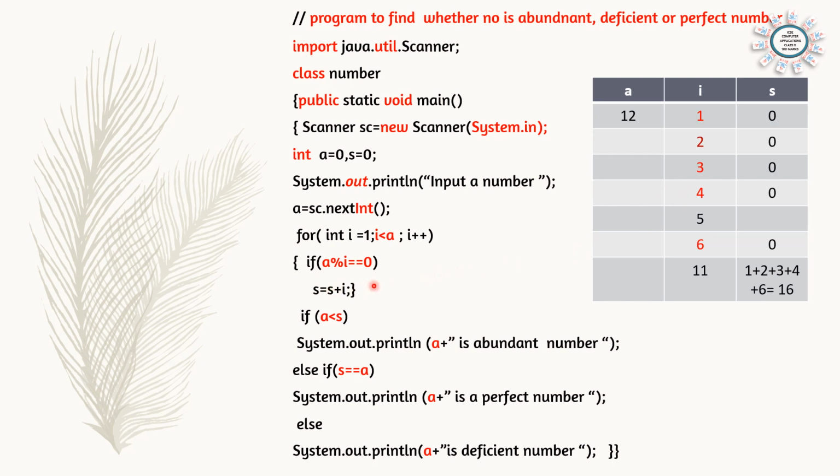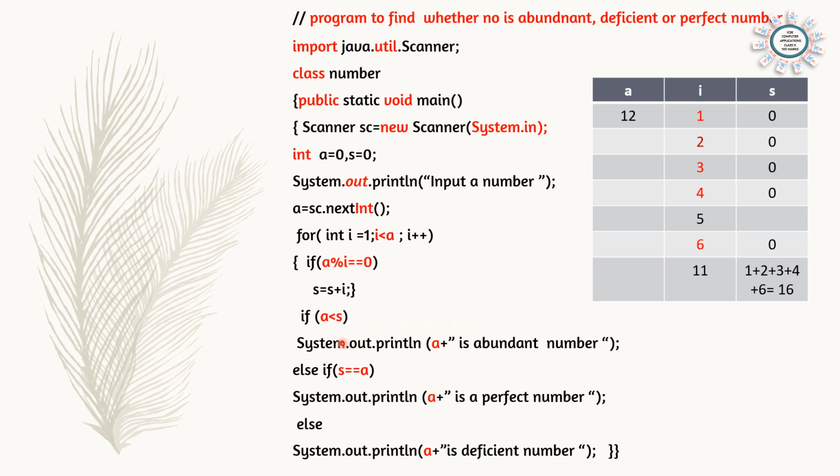So if a modulus i is equal to 0, s is equal to s plus i. Add the number. That means 1 plus 2 plus 3 plus 4 plus 6. Here s was 0 in the beginning. 0 plus 1, 1 plus 2, 2 plus 3, 3 plus 4 and 4 plus 6. So we got the number 16 in s and close the for loop. The last value will give the total sum of the factors.